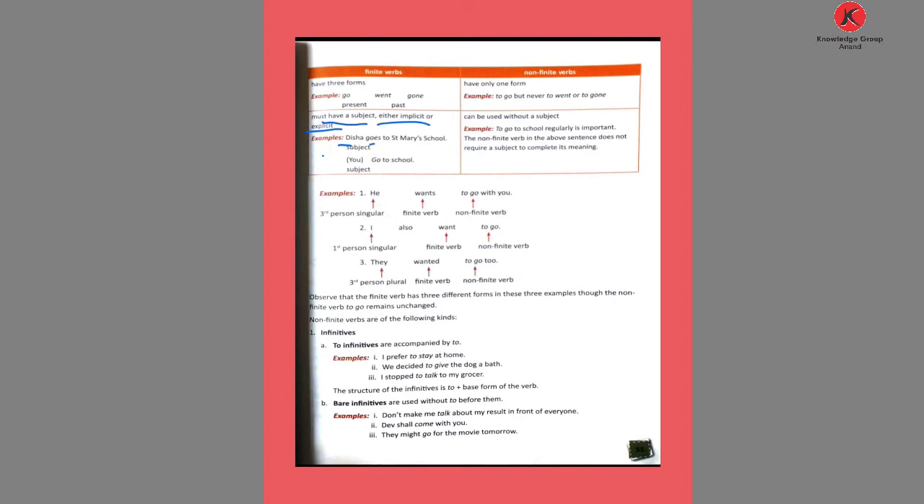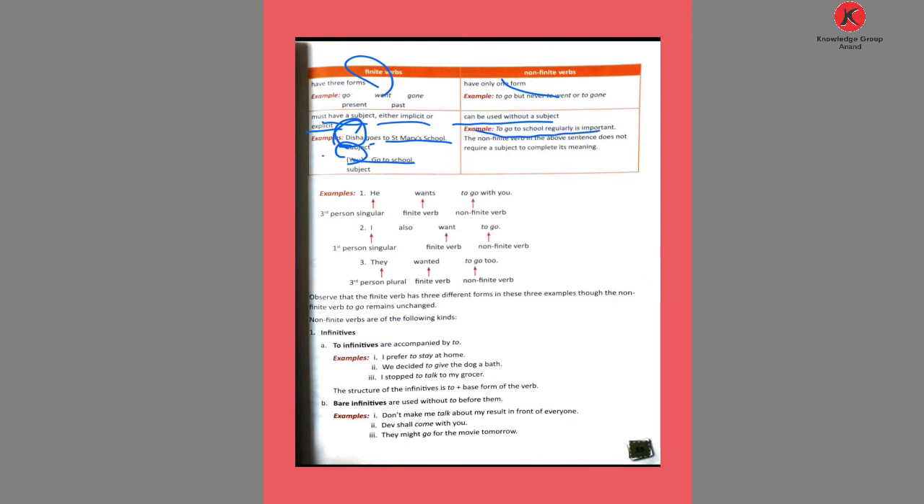See the example. Disha goes to St. Mary's School. It uses what? A subject. Instead of using this, we can use you. You go to school. That is the subject. It must have a subject in a tense. It's a finite verb. But in a non-finite verb, it can be used without a subject. We can use: to go to school regularly is important.